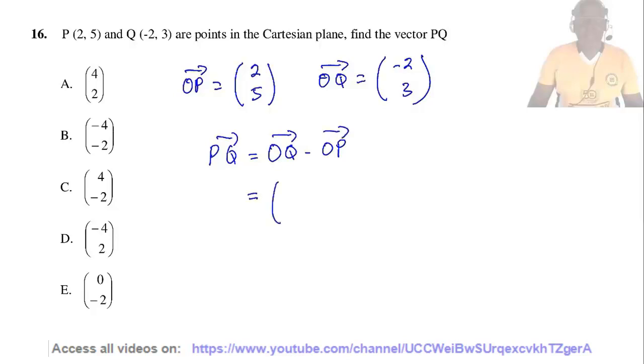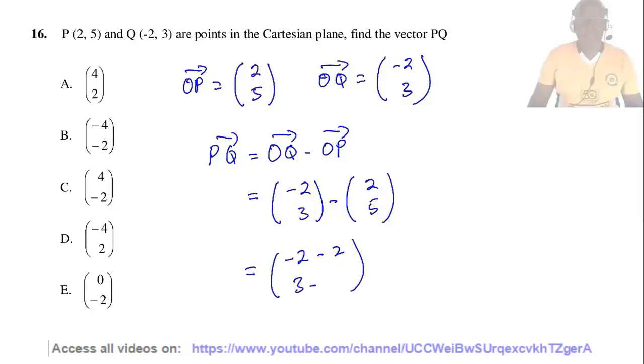OQ equals minus 2 on 3 minus OP equals 2 on 5. We shall subtract the X components, so we get minus 2 minus 2, and then 3 minus 5 for the Y component, so minus 4 on minus 2. So the answer is B.